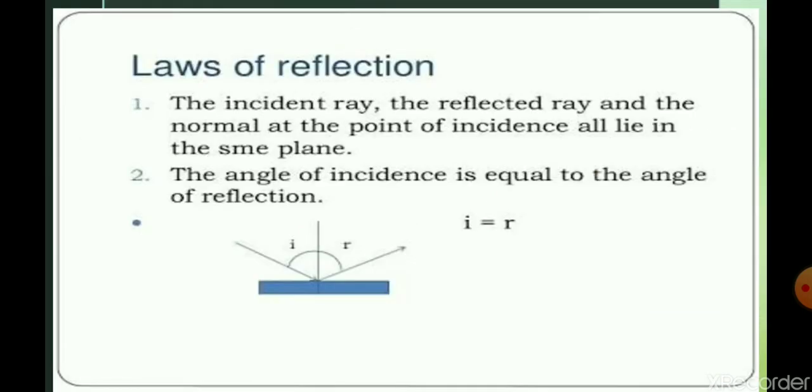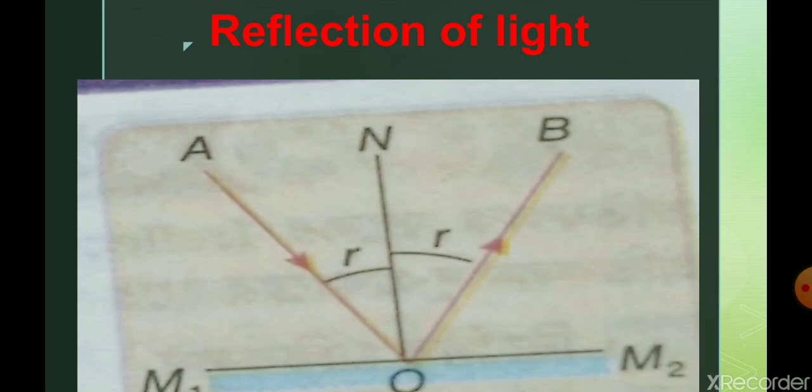Whenever a light ray suffers reflection, it always follows two laws. Law number one: the incident ray, the reflected ray and the normal at the point of incidence all lie in the same plane. That is, the incident light ray AO, reflected light ray OB and the normal at the point of incidence ON should lie in the same plane.